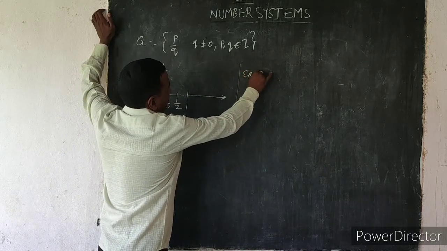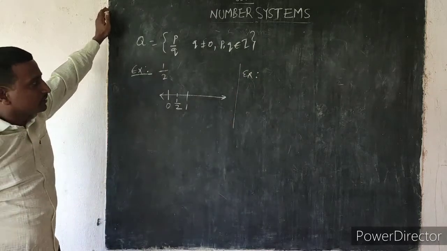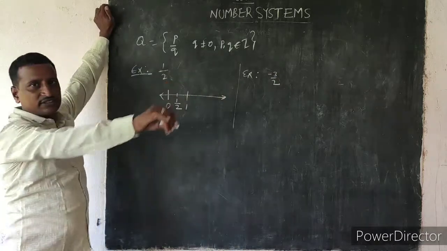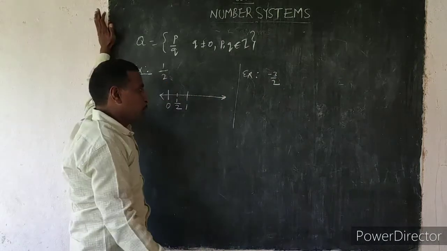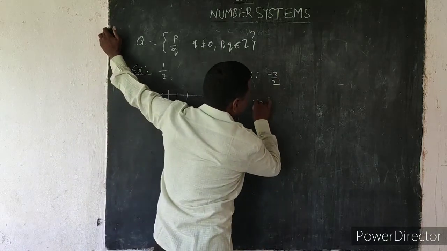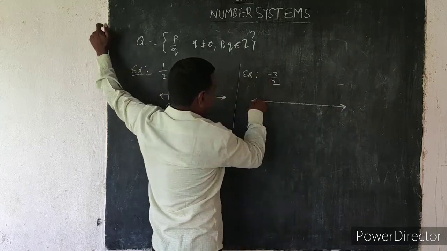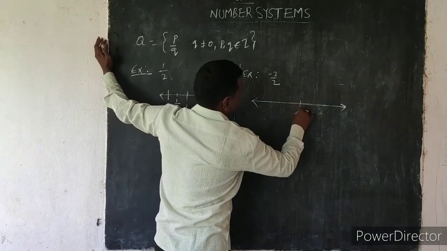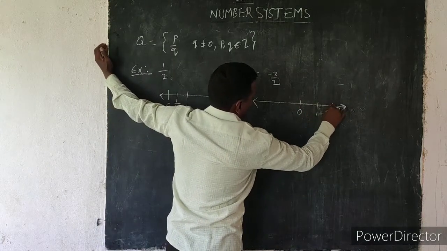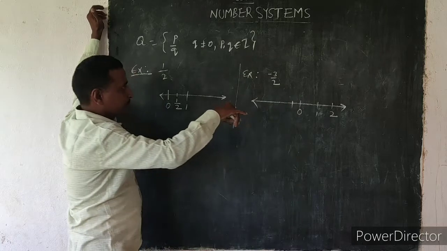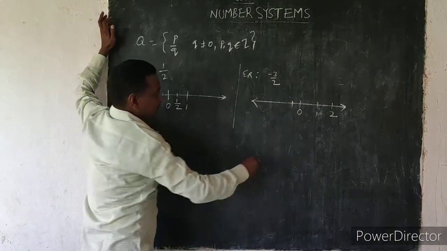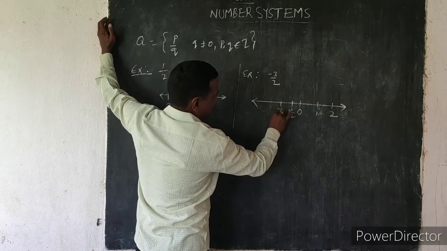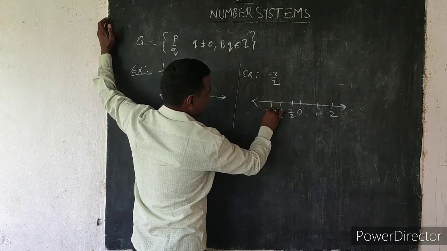Next example. Represent minus 3 by 2 on a number line. Minus 3 by 2 is negative, so it lies on the left side. Starting from 0, next 1, next 2. The first mark is minus 1 by 2, the second is minus 2 by 2, and the third is minus 3 by 2.